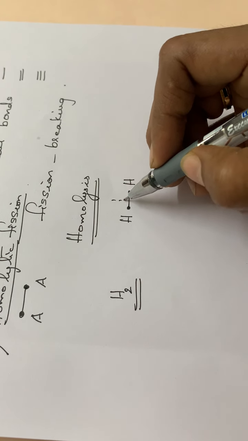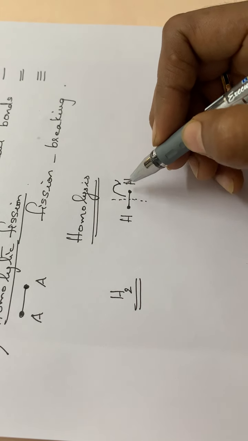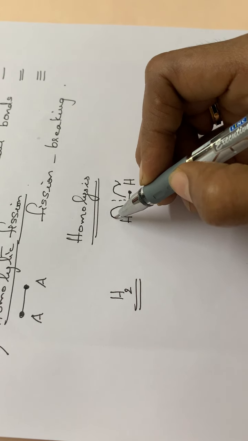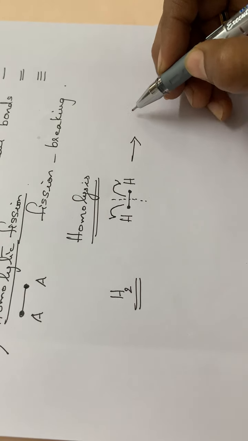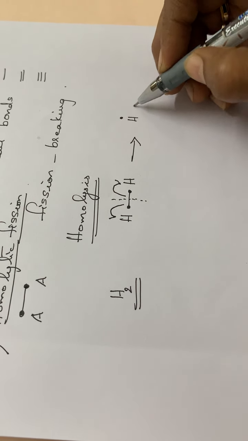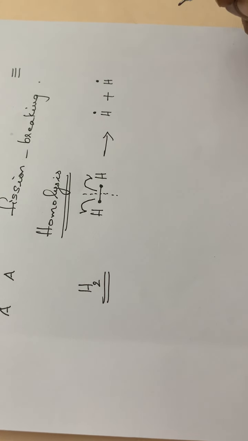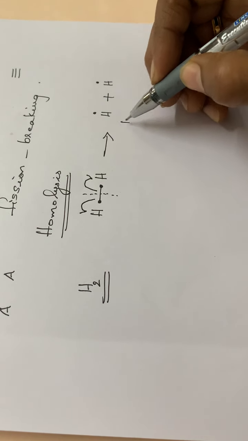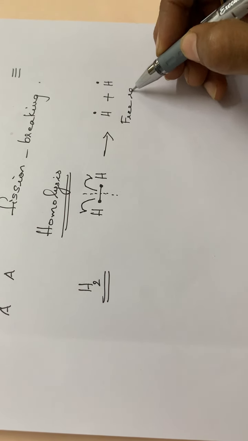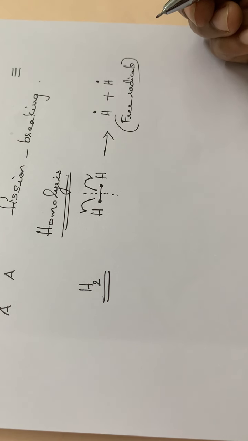So while this bond is broken, one electron will move to one hydrogen atom and the other electron will move to the second hydrogen atom, so that we will have two hydrogen free radicals, H dot. We have already seen this particular reaction, isn't it? So here two hydrogen free radicals are formed.